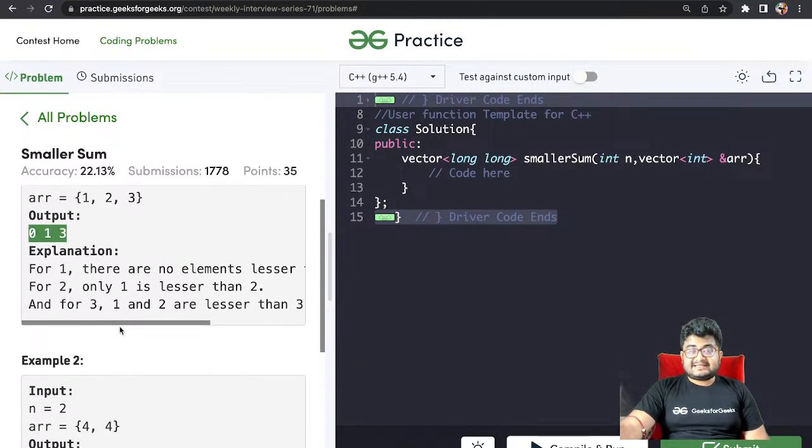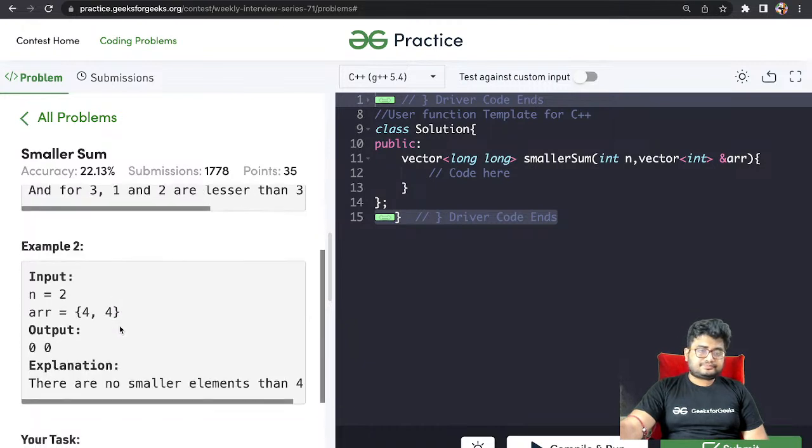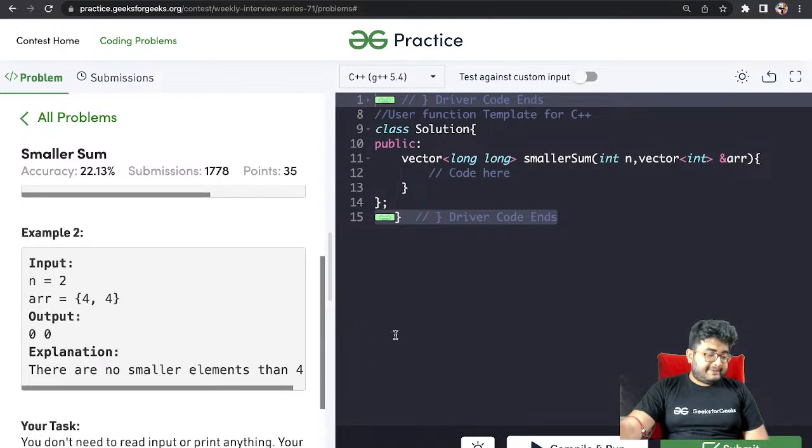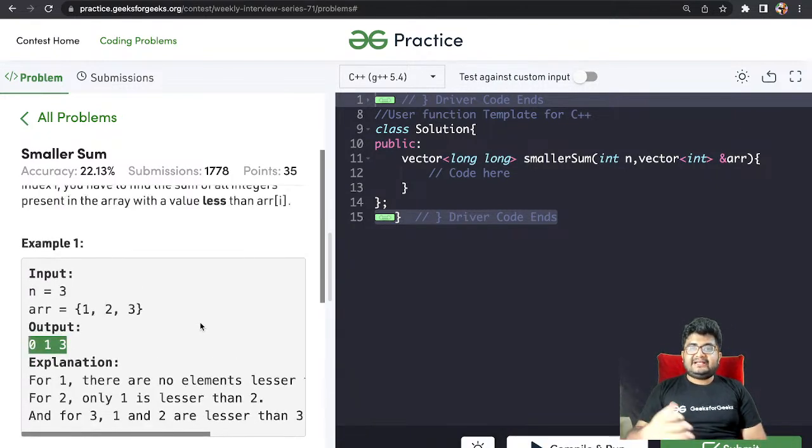But it is not necessarily a sorted array that is given to you. So this is pretty simple actually. Yes, many of you have already done this. It is simple binary search and prefix sum. So what you will do is sort the array in a different array. Definitely you have to store it in a different array. In the second array, you will sort it and take the prefix sum. Now from the first array, for each I, you will find its position in the sorted array, and you will find the sum of the remaining elements from the prefix sum easily, right?